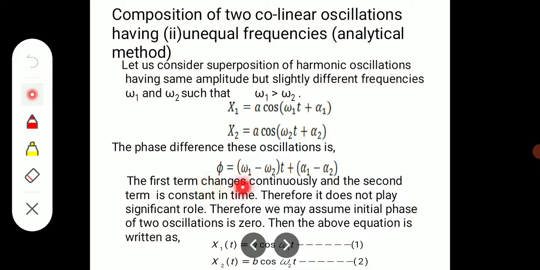The first term changes continuously and the second term is a constant in time. Therefore, it does not play a significant role. Therefore, we may assume that the initial phase of the two oscillations is 0. Then the above equations are written as x1 equals a cos omega 1 t and x2 equals a cos omega 2 t.